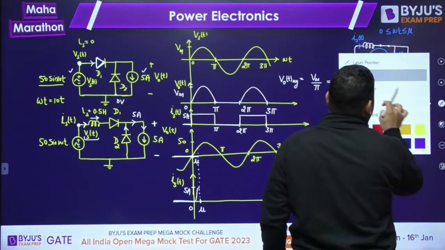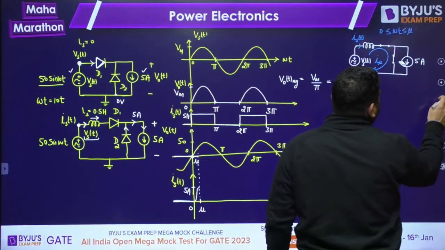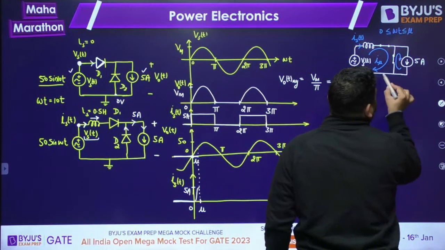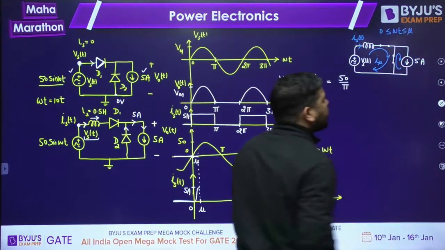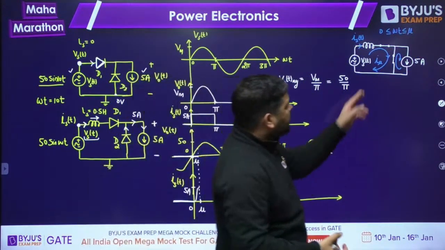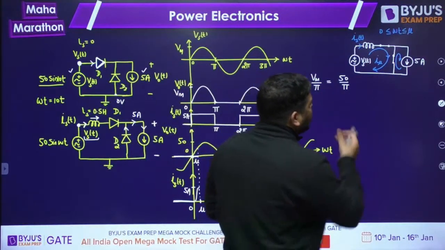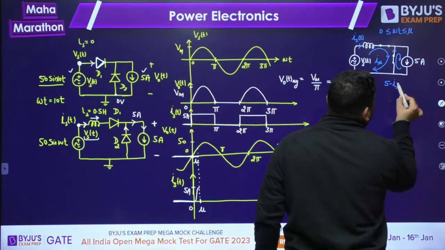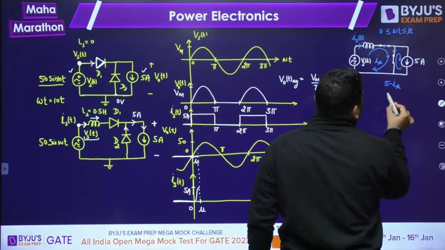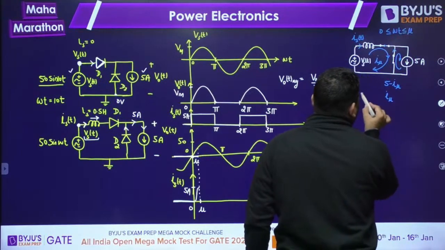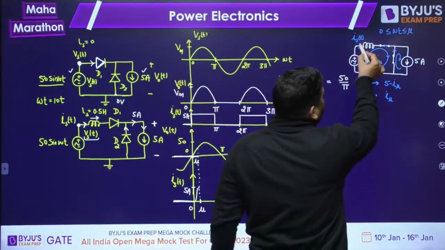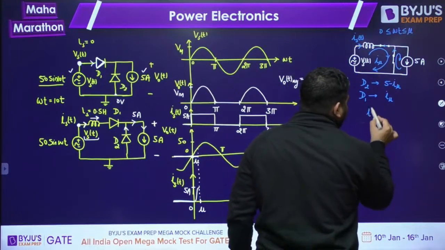So during this interval, both the diodes are conducting. This current is increasing, this current is decreasing. So you can imagine that there are two meshes. In one mesh, you have 5 ampere, and in the other mesh, you have the I mu current. Now you can see that the diode D1 current is I mu, and the diode D2 current is 5 minus I mu. What is this I mu? I mu is the same as the source current IST.